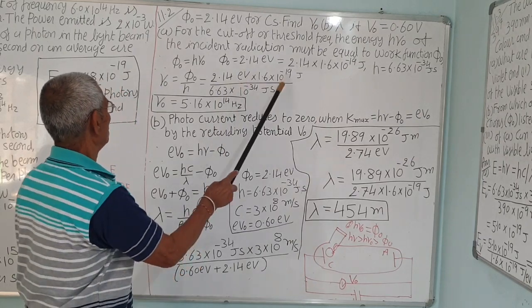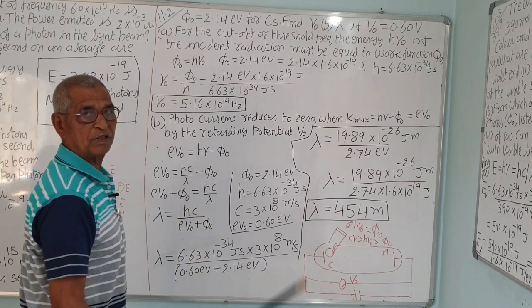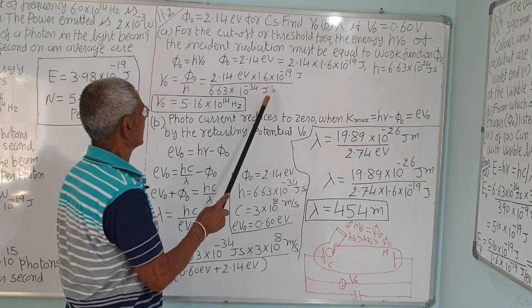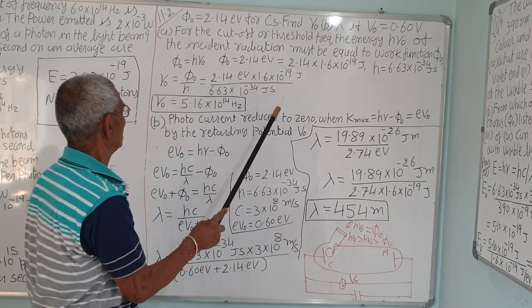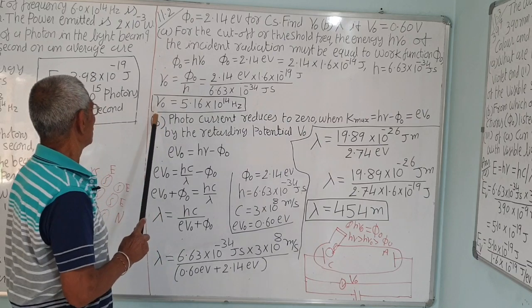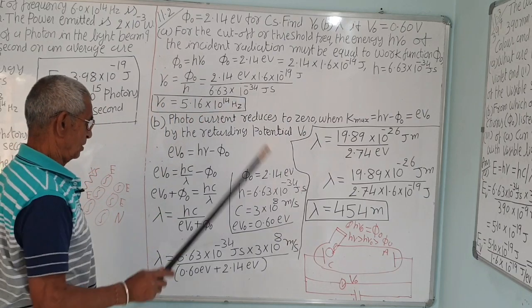And h in the MKS system is 6.63 into 10 raised to minus 34 joule second. The joules will cancel, leaving per second, that is hertz, a unit of frequency. So the threshold frequency is 5.16 into 10 raised to 14 hertz.